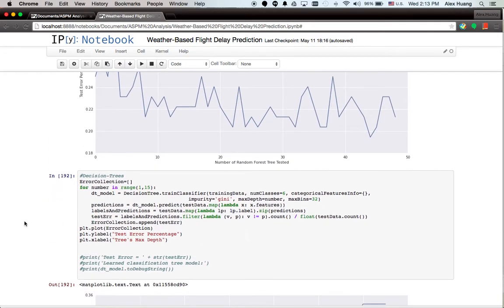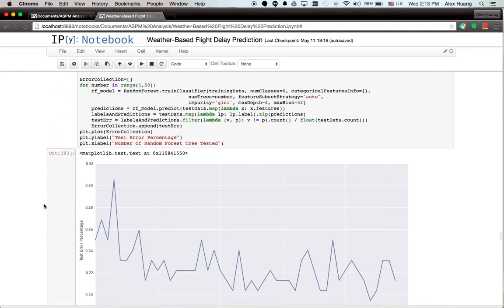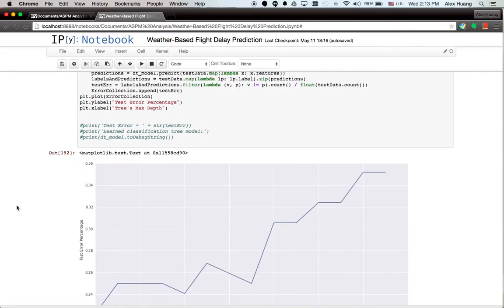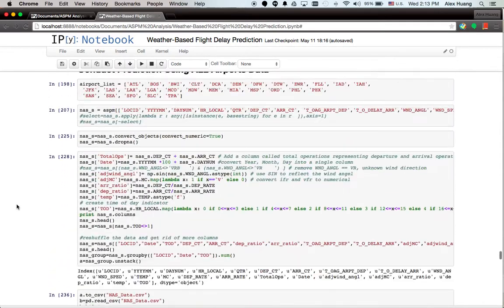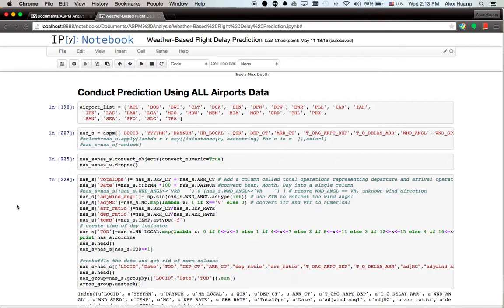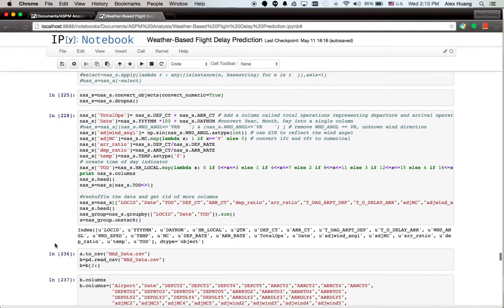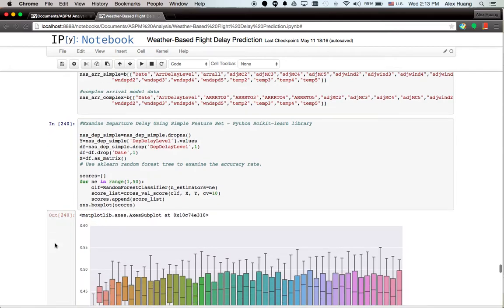It's not a lot of data for one airport because it's 365 days for last year, but we still use it. However, we know that this is not large enough. So what we do is we use all airport data. We assume all airports are homogeneous, irrelevant to any other factors, which is a little bit of a strong assumption. I understand that. However, what we try to do is analysis using big data.